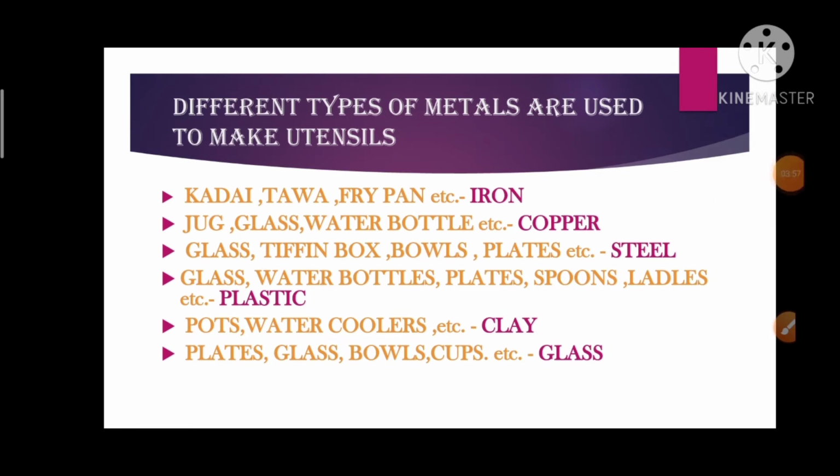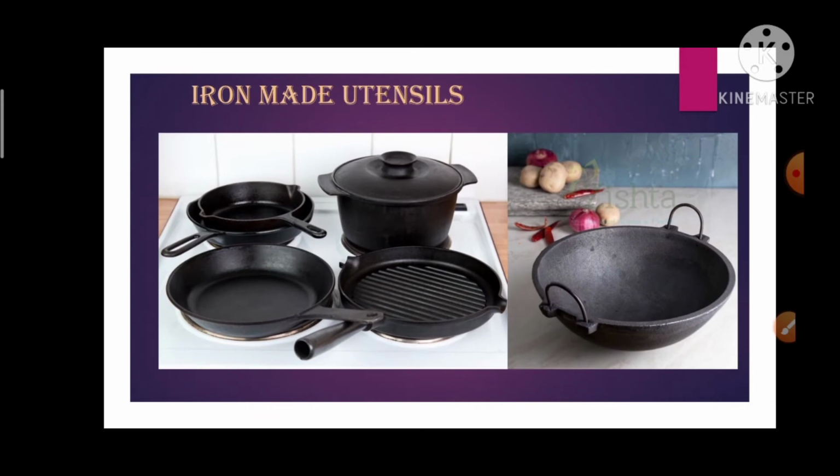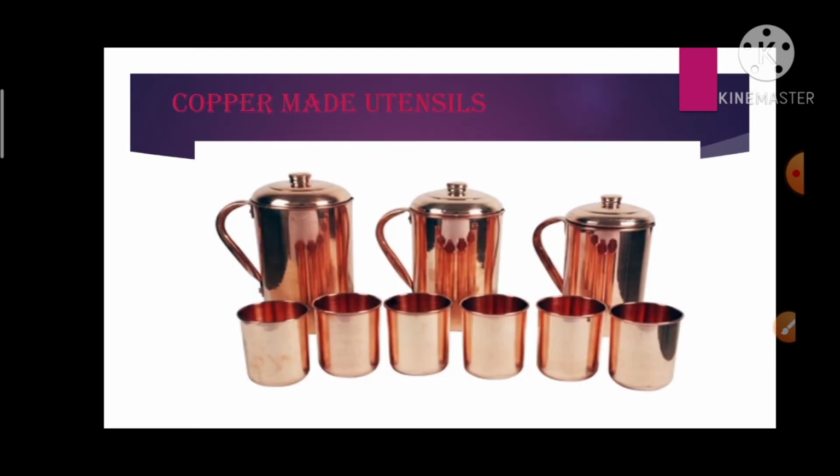Now we will see how these utensils made from different metals look like. Here you can see the picture of iron made utensils. These look like these pictures. Here you can see the image of copper made utensils.